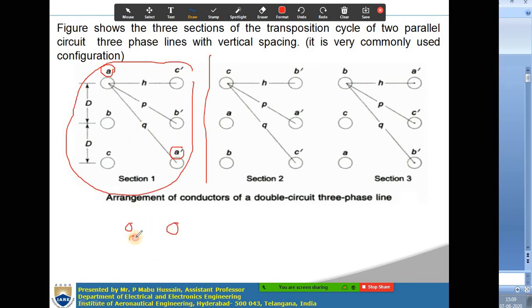Okay. Here A, here A dash, here B, here B dash, here C, here C dash. Why can't we place like this? Okay.